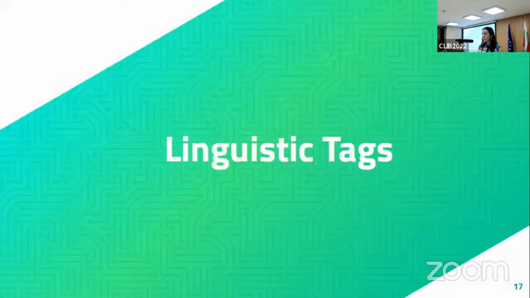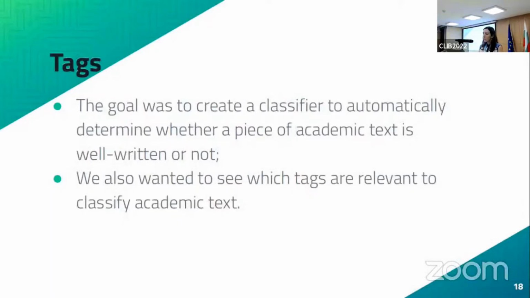The tags, so that's the second part of the data set, the other information that the data set contains. The goal here was to create a classifier, or at least to test the possibility of creating a classifier that automatically determines whether a piece of academic text is well written or not. And in order to do that, we wanted to explore what kind of tags are relevant to do that.